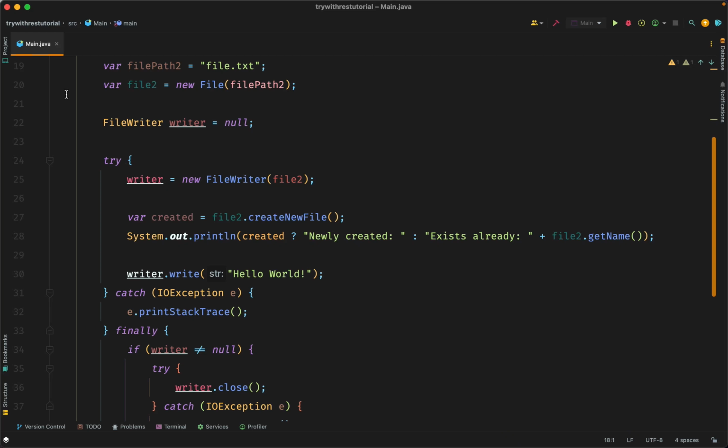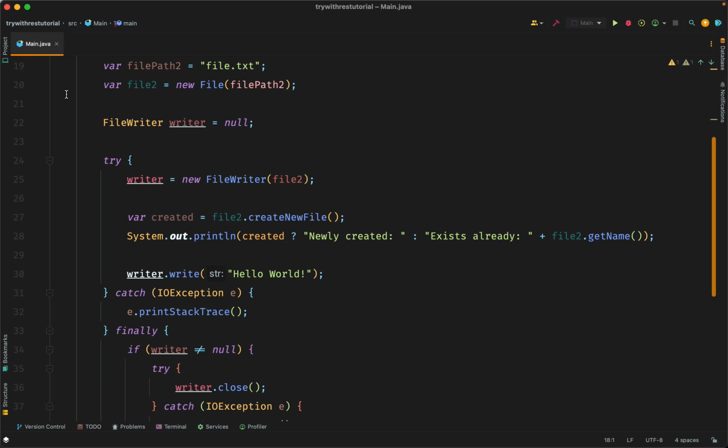Java's try with resources is a convenient way to automatically manage the life cycle of resources that need to be closed, such as file streams, sockets, and database connections. A resource is an object that must be closed after the program is finished with it.